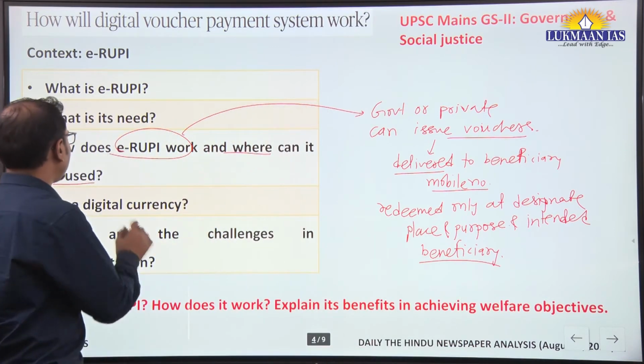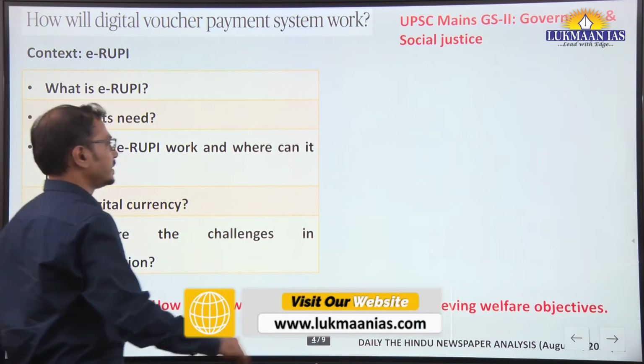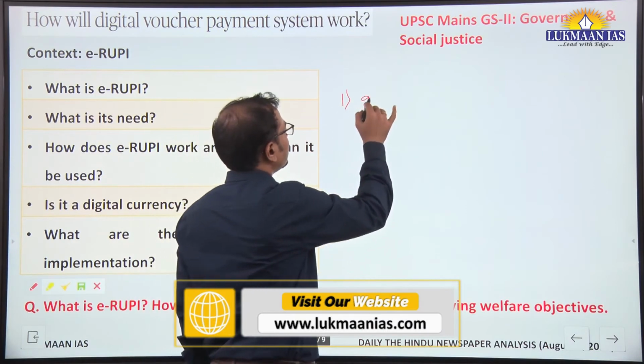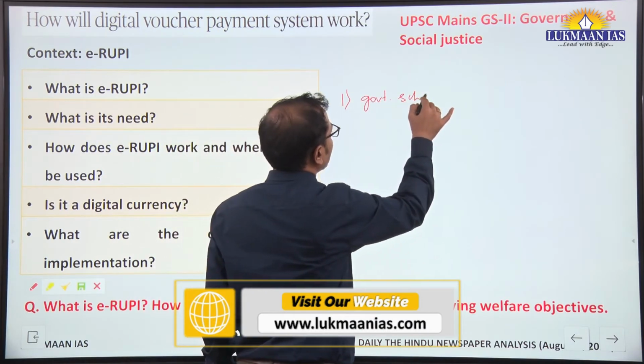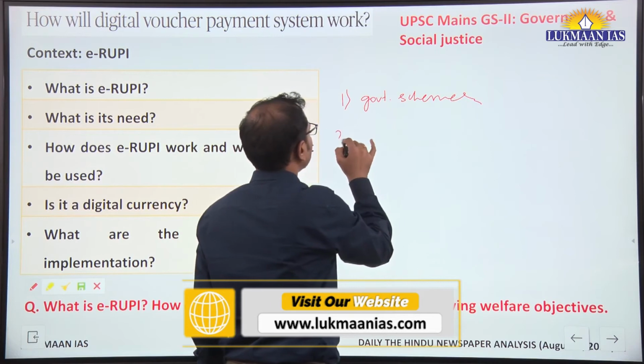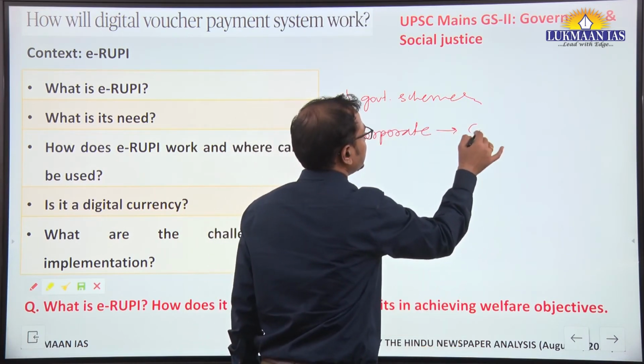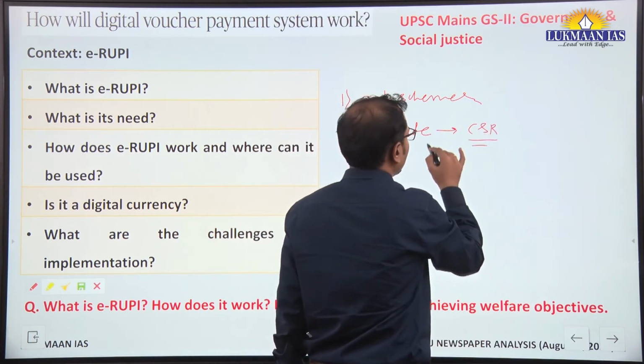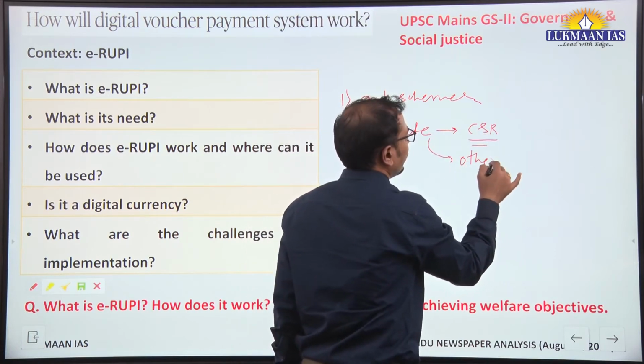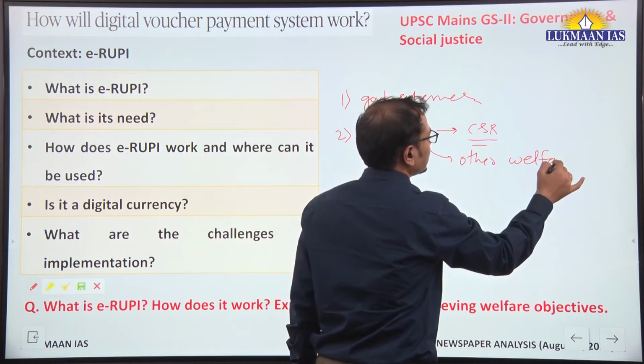Okay, now where can it be used? So first thing, in government schemes and welfare measures. Second, corporates can implement it in CSR measures or any other welfare measures.